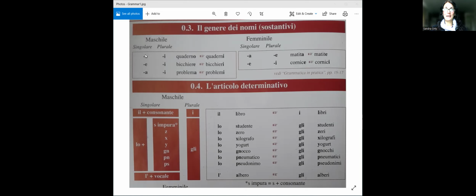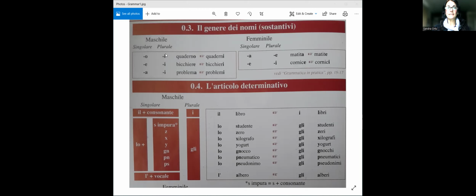So if we're talking about one table, un tavolo, but if we're talking about more than one, it will end with an I, tavoli. So O if we're talking about a singular masculine noun, otherwise I if we're talking about a plural masculine noun.